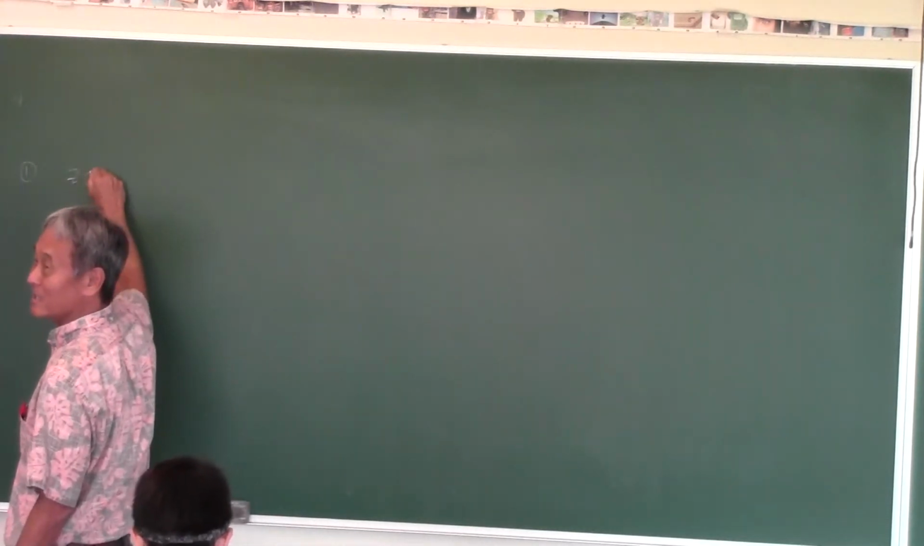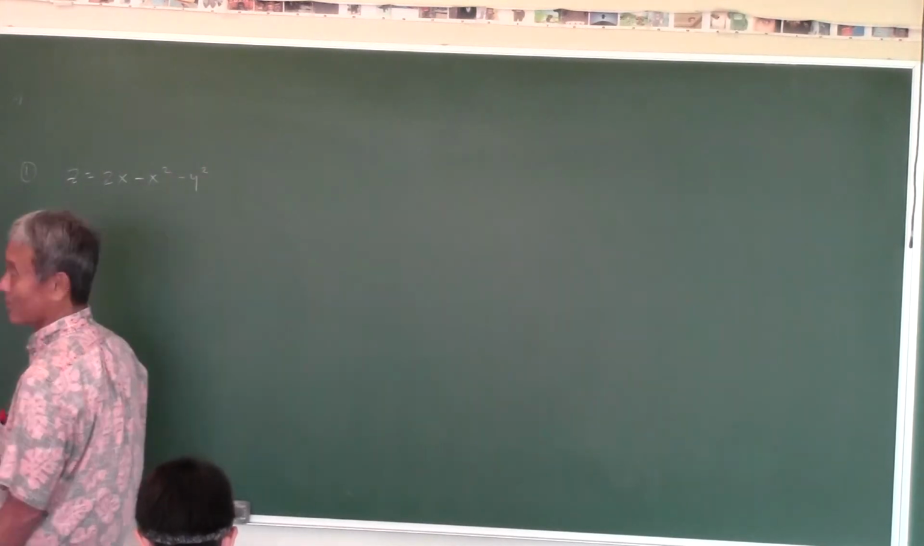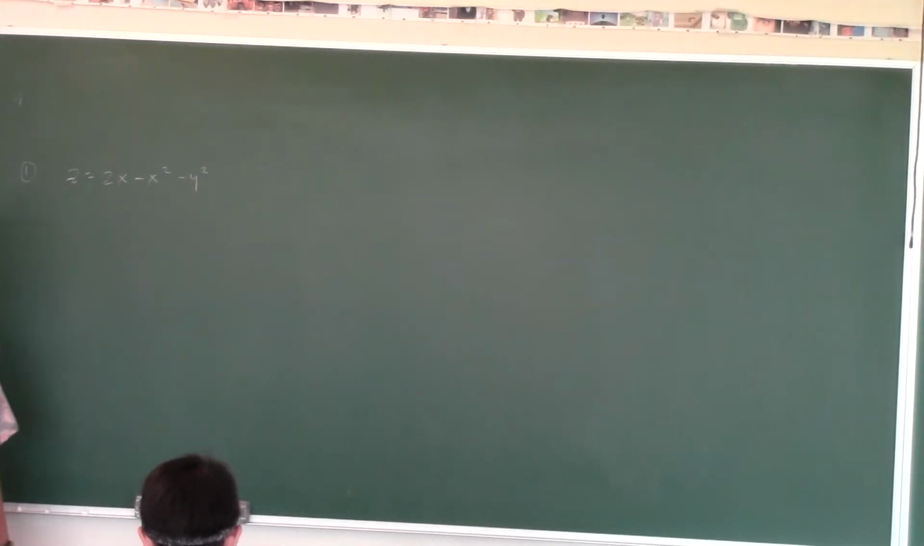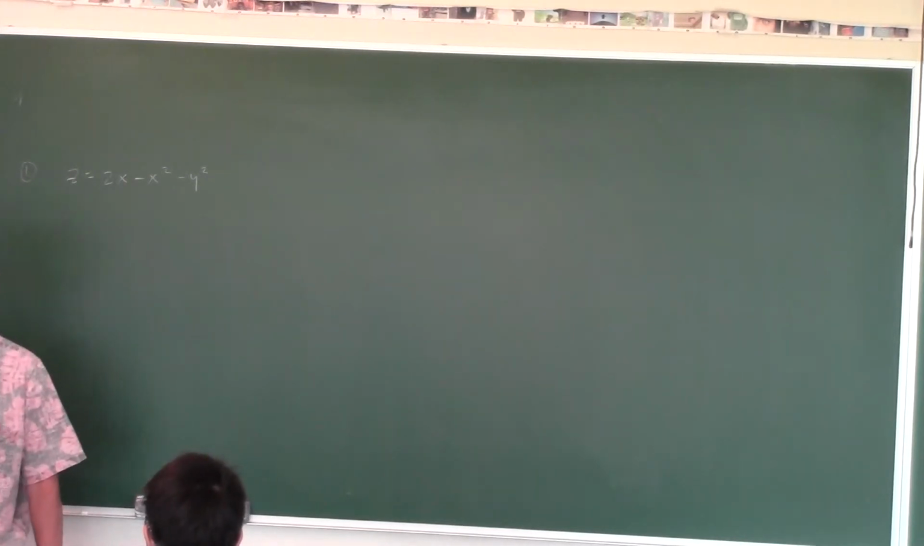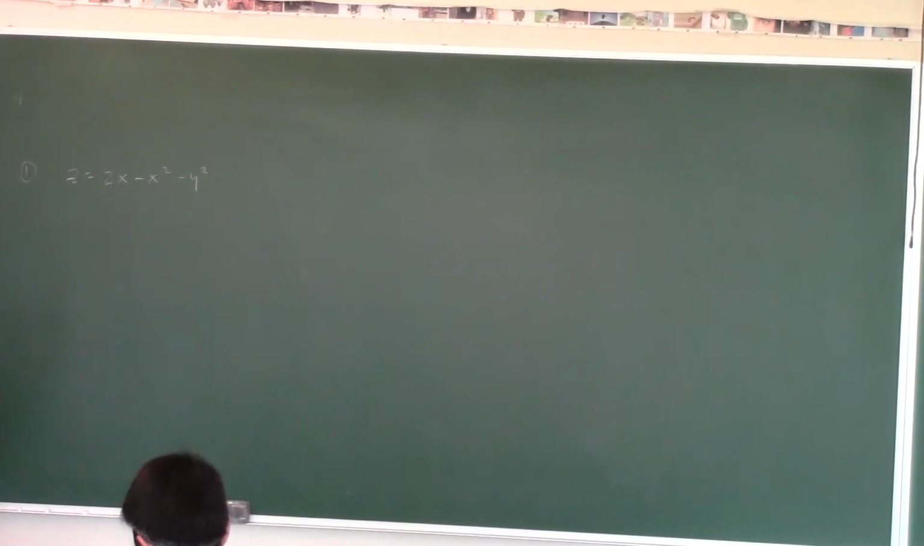Okay, so you've got z equals 2x minus x squared minus y squared. You want to graph this on the app and see what it looks like? Sure. I have no idea what this graph looks like. I'm thinking it's some kind of paraboloid, looking at the equation.